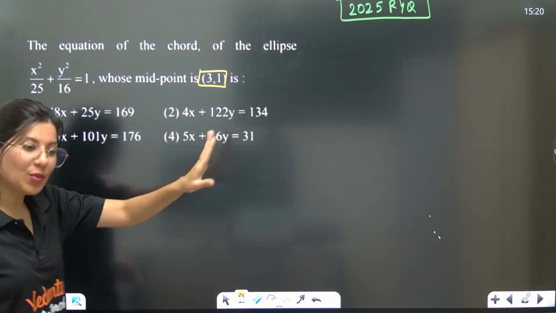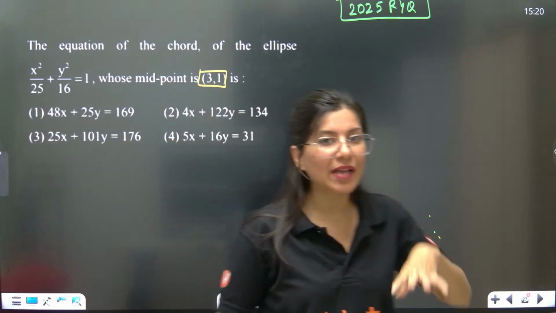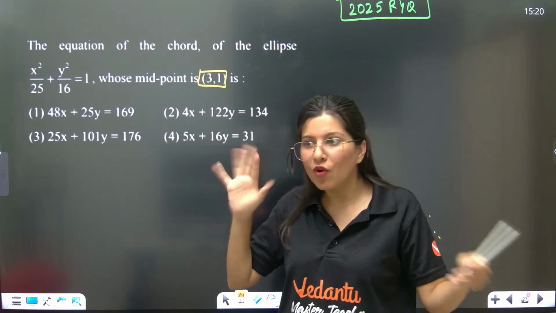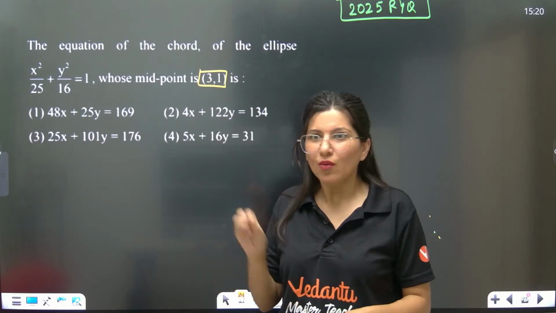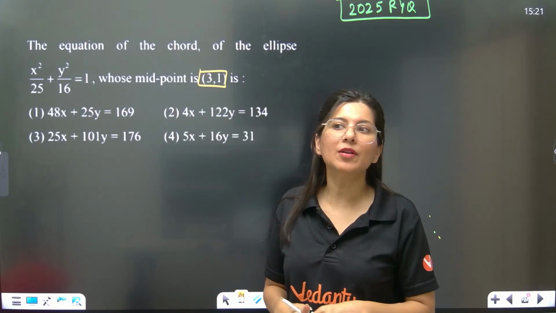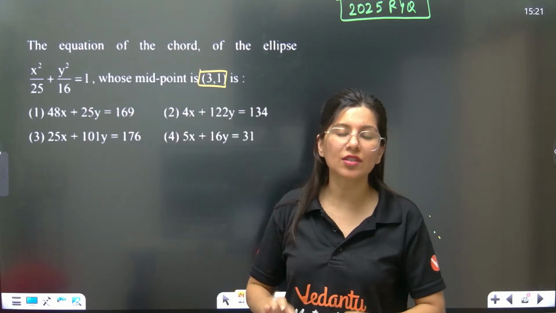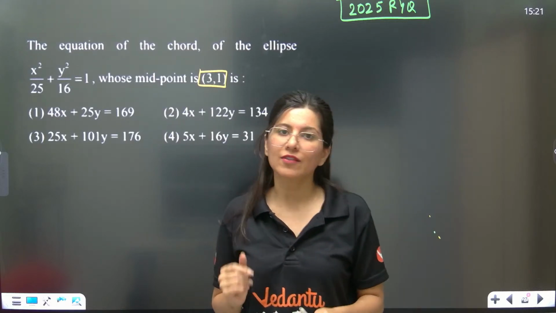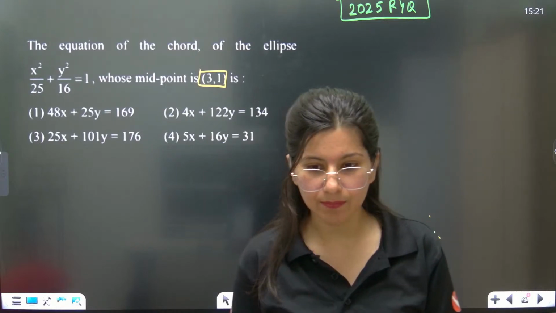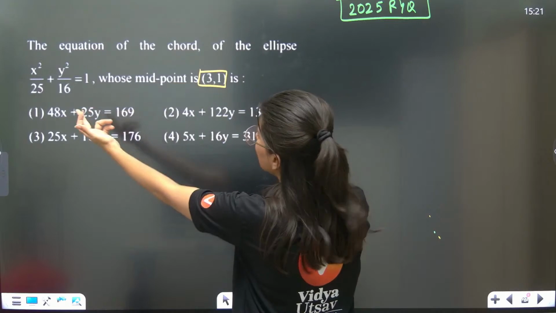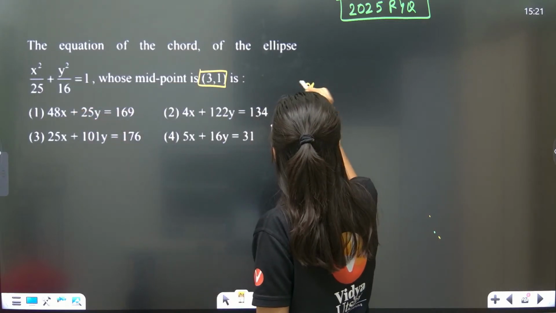NTA is doing something in mathematics where, out of 10 questions, they put it in such a way that 4 concepts are mixed, and 5, 7 questions are such that everybody will be able to do them. Do this easy question, direct formula based. If a student knows it, done. If a student does not know it, done. Okay. So just understand, 3, 1. X square will be replaced by x1.